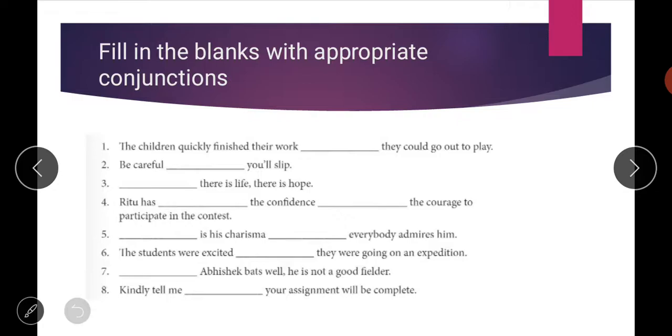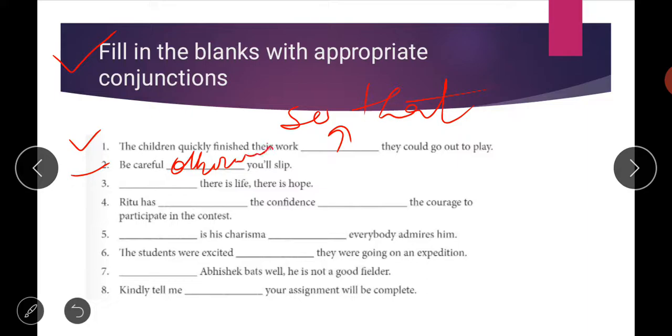Next are fill-ups, in which you have to fill in the appropriate, meaning suitable, conjunctions. The first fill-up is: the children quickly finished their work dash they could go out to play. The answer here is so that. The children quickly finished their work so that they could go out to play. Second is, be careful dash you will slip. Be careful, otherwise you will slip. The word otherwise is suitable here.